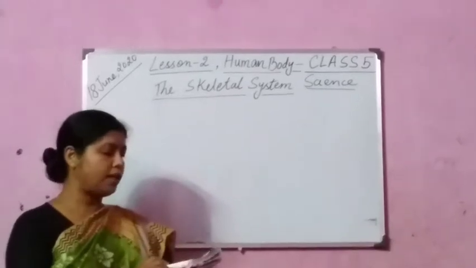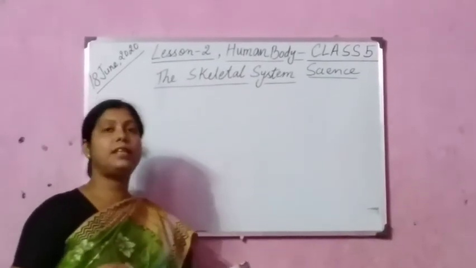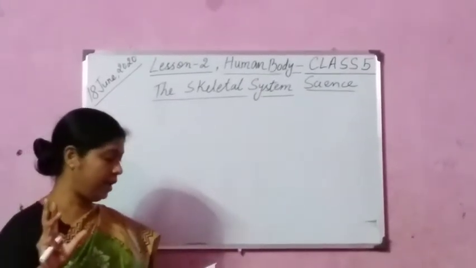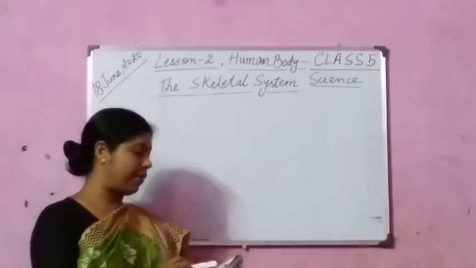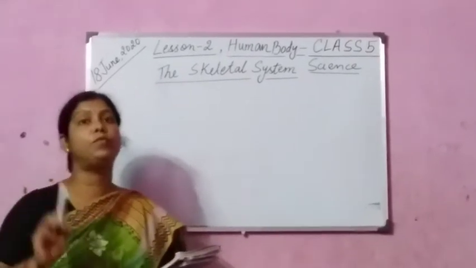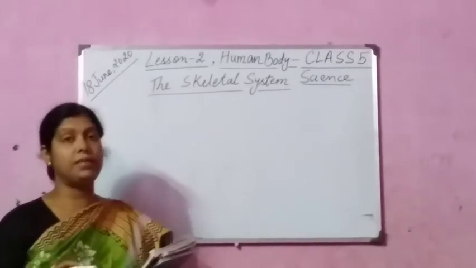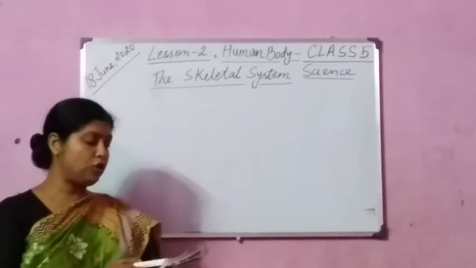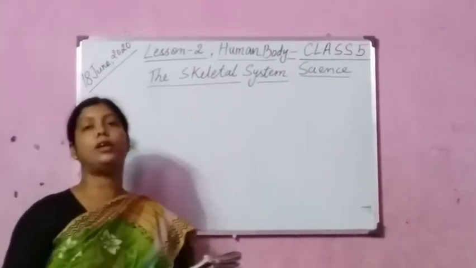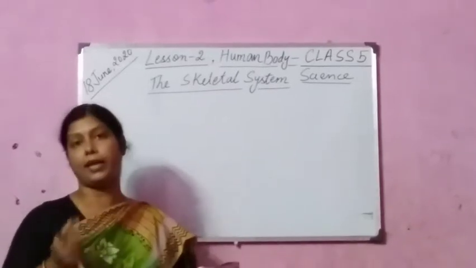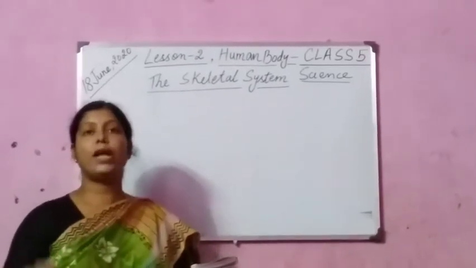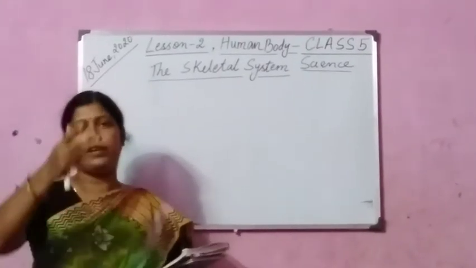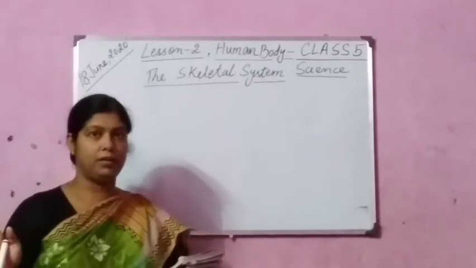Except the lower jaw, all other bones in the skull are fixed. See, the lower jaw, it is not fixed. All other bones in the skull are fixed and hence immovable. You cannot move them. Immovable means you cannot move them, and movable means which you can move. We are able to talk and eat because of the movable lower jaw. I am talking, you are talking, we are eating. This is only possible because of the movable lower jaw. See, rest of the portion is immovable.